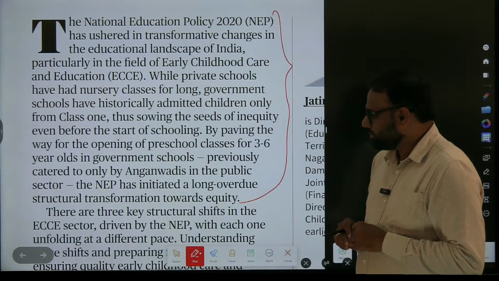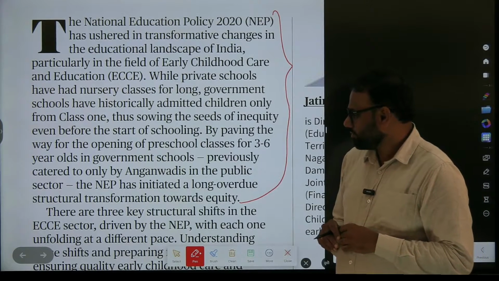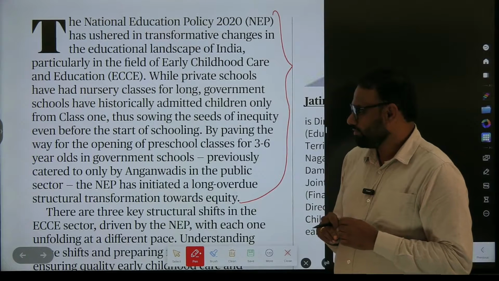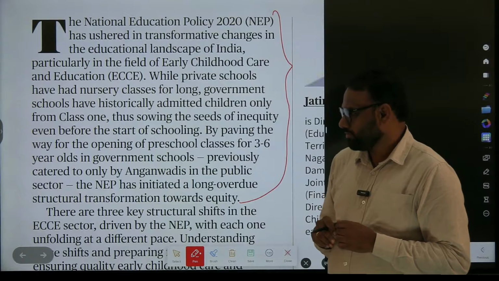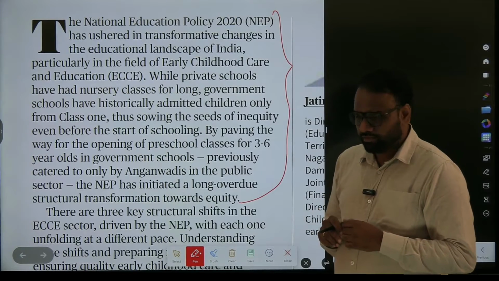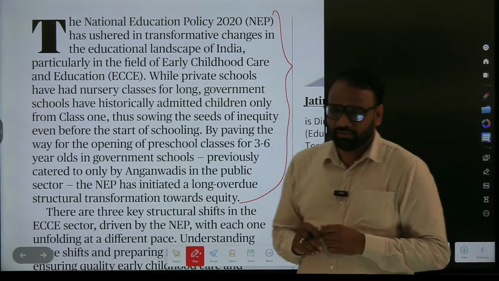By paving the way for the opening of preschool classes for 3 to 6 years old in government schools, previously catered to only by the Anganwadis in the public sector, the NEP has initiated a long overdue structural transformation towards equity.